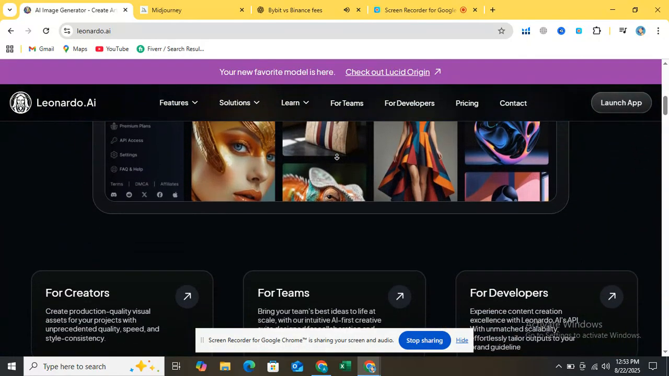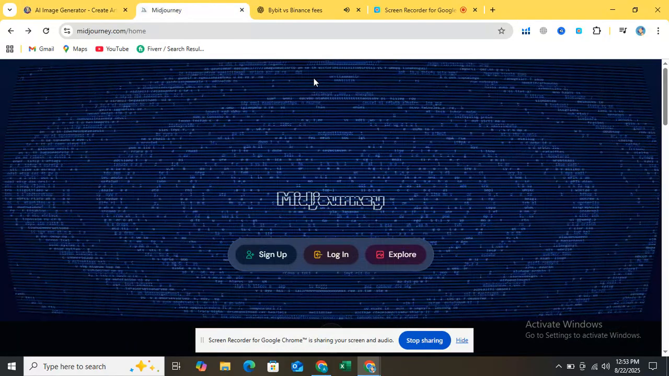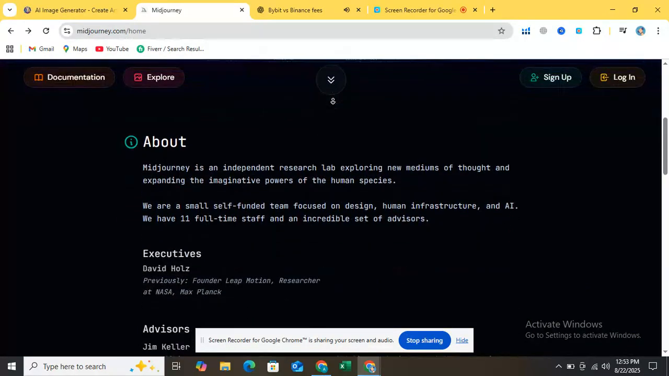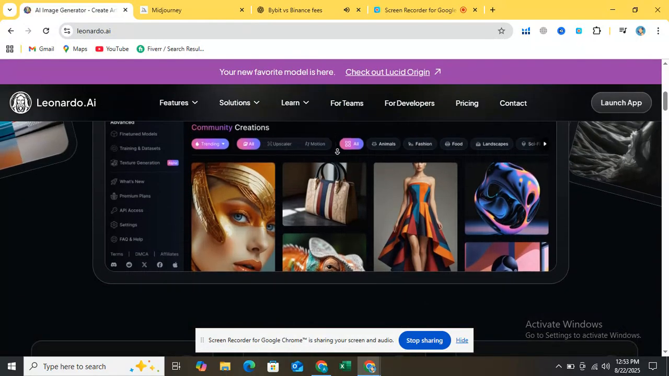MidJourney offers some control, aspect ratio, styles, etc., but it's mostly prompt-driven. No deep editing tools inside MidJourney itself. For detailed control and editing, Leonardo AI. For beautiful results with minimal tweaking, MidJourney.